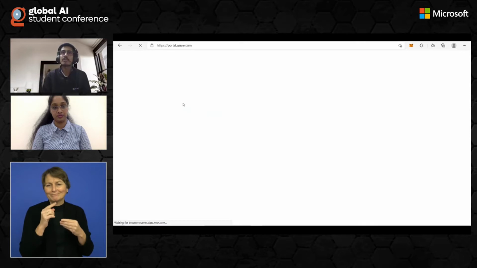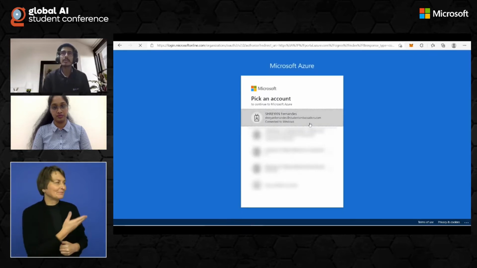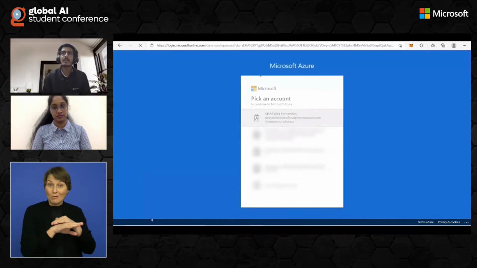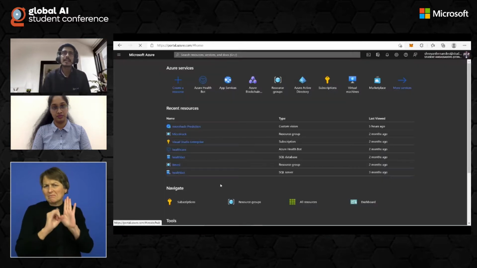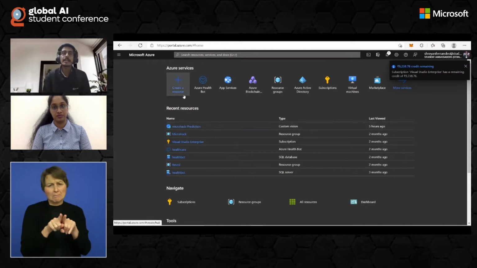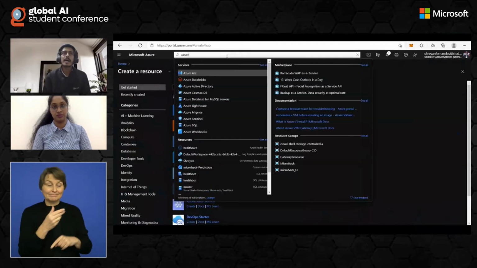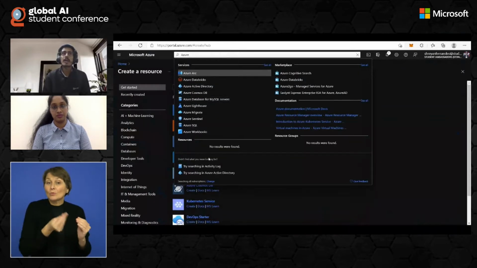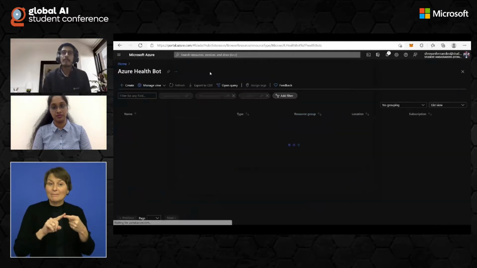So firstly, we'll have to go to portal.azure.com, log into your particular Microsoft account with your Microsoft ID. If you have your student ID, you can log in with that as well. Now you can go ahead and click on create a new resource, and you can just type for Azure Health Bot, and this is your particular resource.